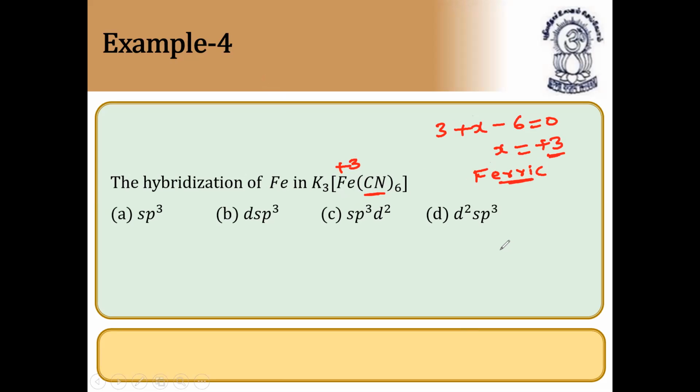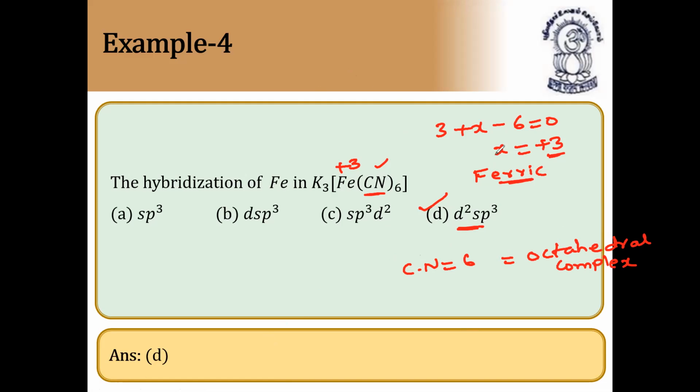So how do we find the hybridization of this complex compound? It has coordination number 6, and coordination number 6 is nothing but an octahedral complex, and this is a strong field ligand. So it will definitely form d2sp3, and the answer could be d2sp3 because it forms an octahedral complex. Very important, octahedral complex first. They form sp3d2 or d2sp3.